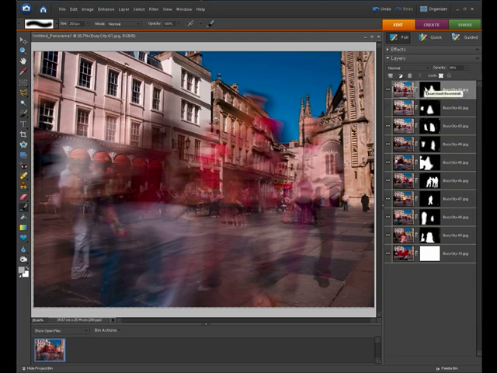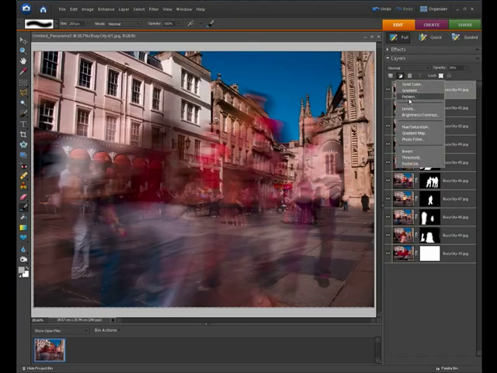So we've now got all of our layers adjusted, we've extracted the moving subjects from each, and we've adjusted the opacities of each of the layers to blend it in, so we've got our busy city scene. Now we've only got a couple of very quick adjustments to do, which are levels and hue saturation. So making sure that you've got your top layer selected, go to your adjustment layers icon, down to levels,